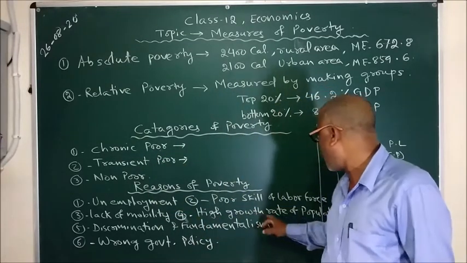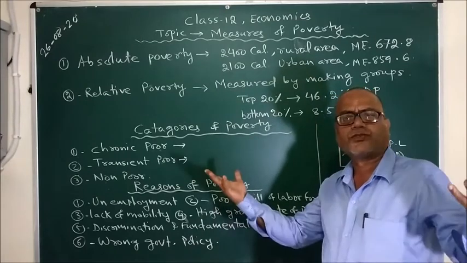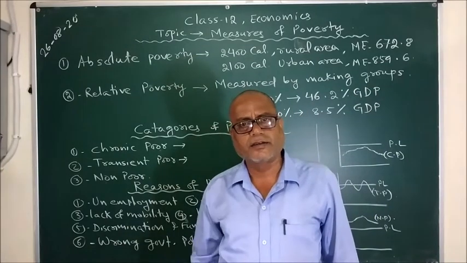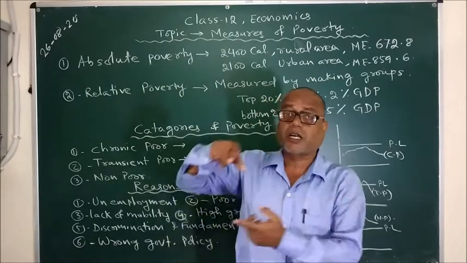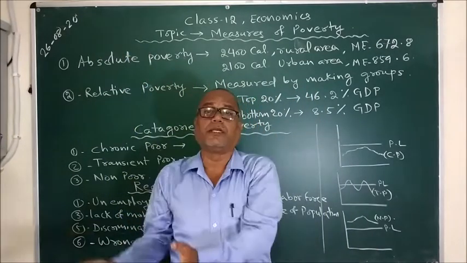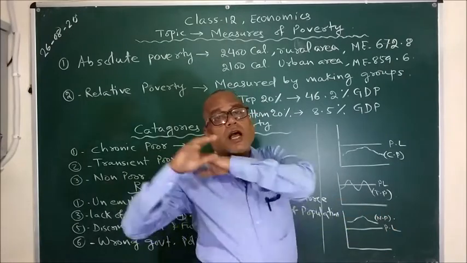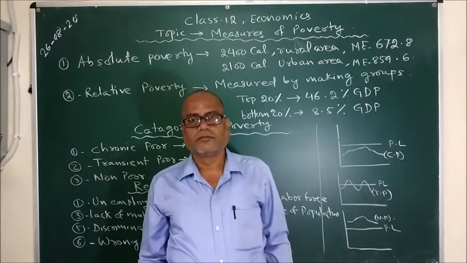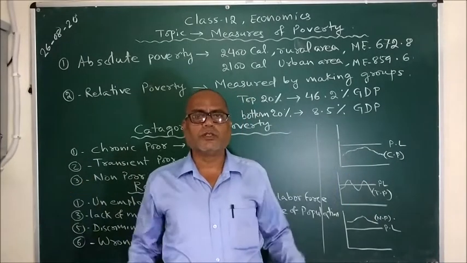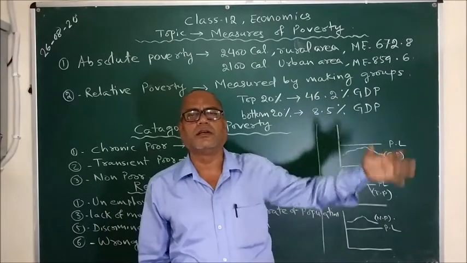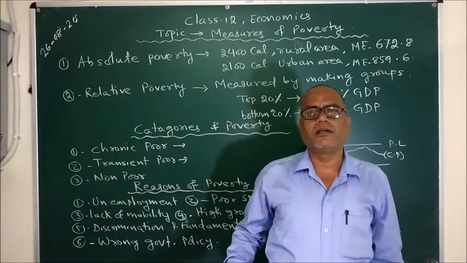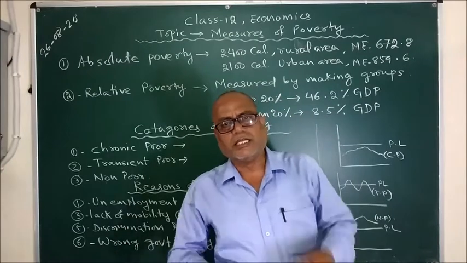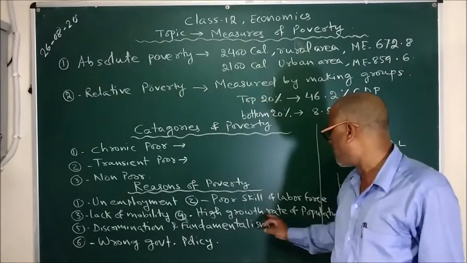Then the fourth point, high growth rate of population. Even if our GDP is increasing at a very great rate, when it comes to per capita income, we have to divide the GDP by our population, which is ever increasing, almost exploding. Population explosion. So due to that great increase in population, all the effort of the government, that is all the development in our GDP, is getting nullified. That is the high growth rate of population.